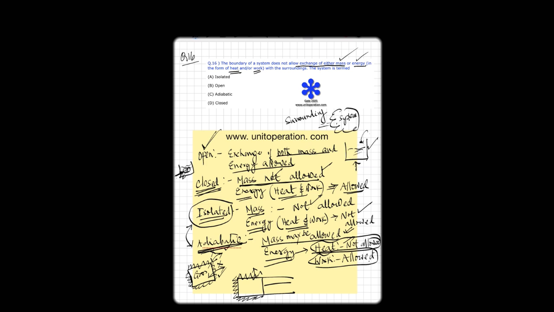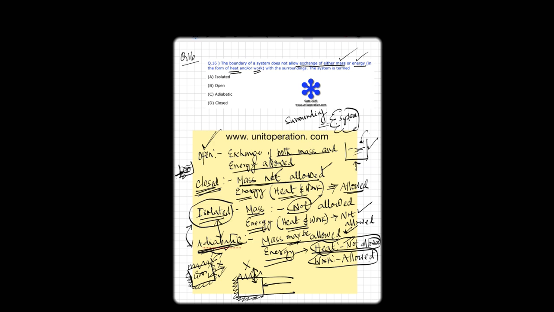In case of a flowing system, this may be allowed, but here exchange of thermal energy between the system and the surrounding is not allowed, but work, let's say this is the boundary work, if I compress it very quickly, that is allowed. So the difference between the isolated and the adiabatic system is that in an isolated system, mass not allowed, but in an adiabatic system, there is no such restriction.